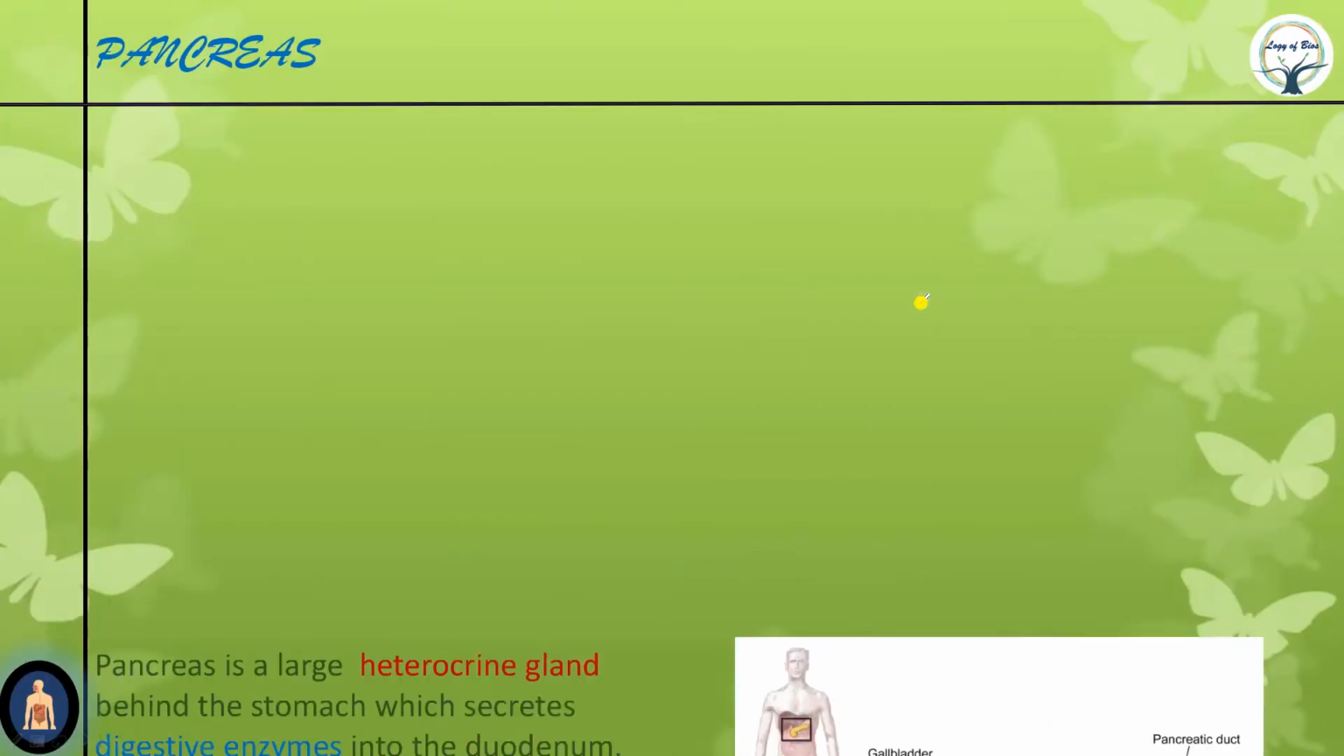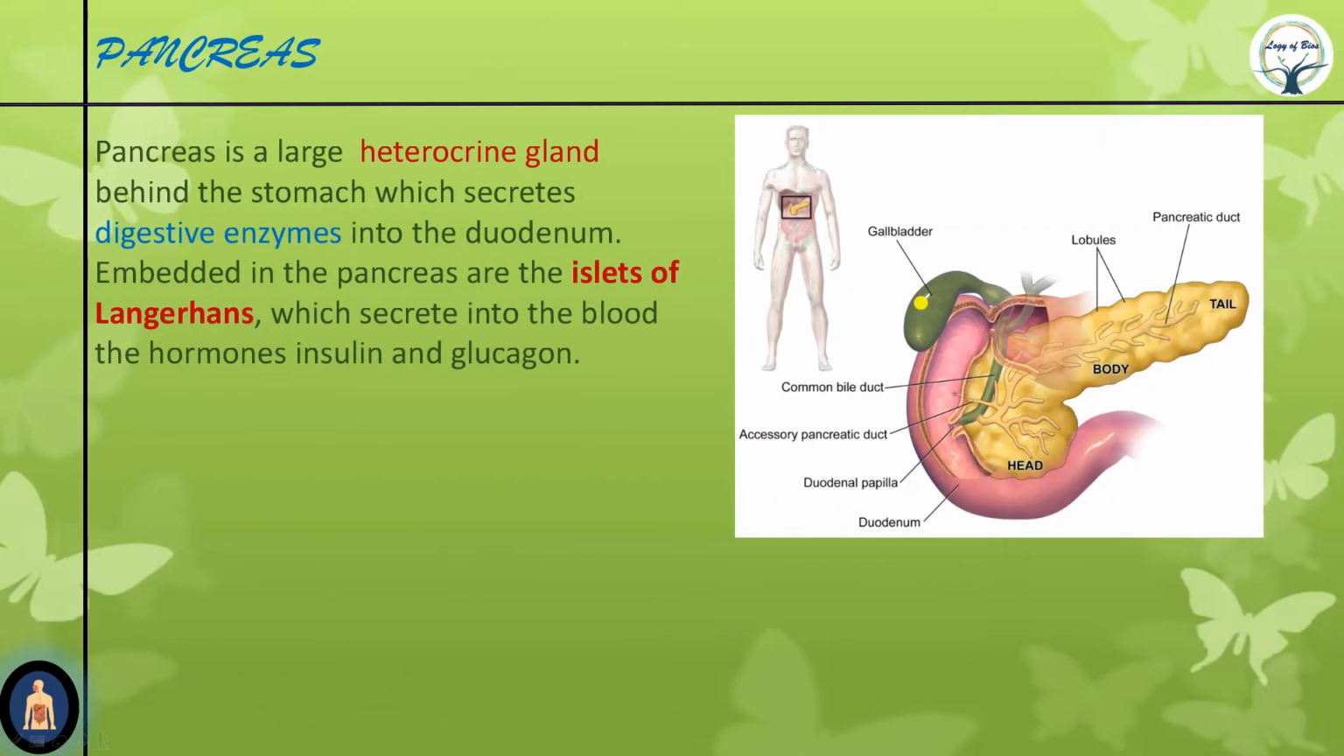Clear? So now pancreas. Pancreas is a heterocrine gland. Heterocrine means endocrine plus exocrine both together. It is 60 gram in weight and about 12 to 15 cm long, and it has two parts. One is the endocrine part and one is the exocrine part. See, these are lobules. Lobules are units of pancreas.